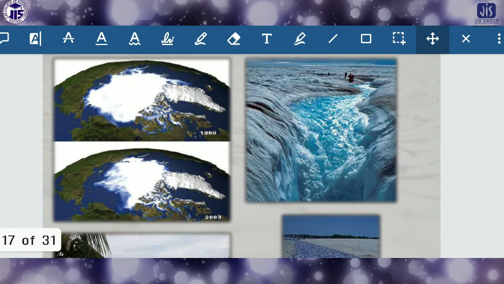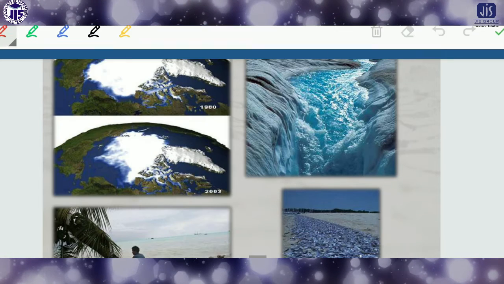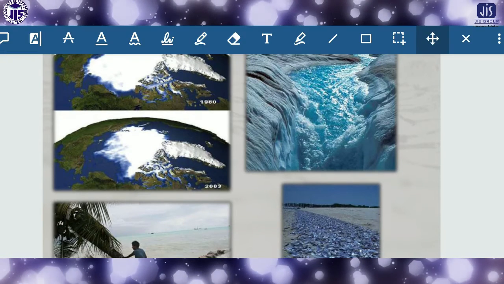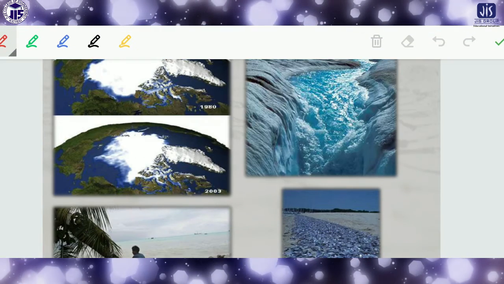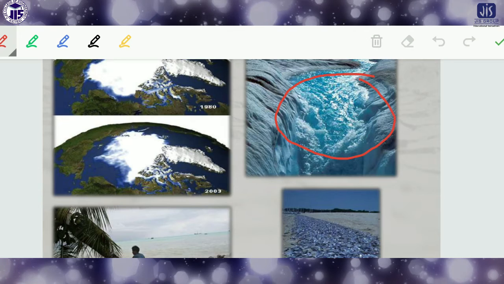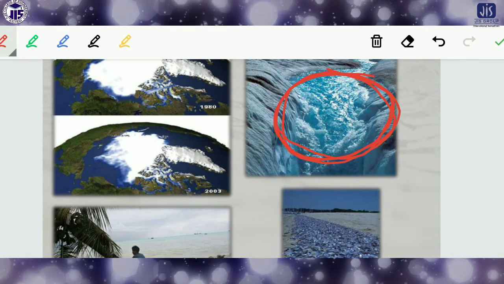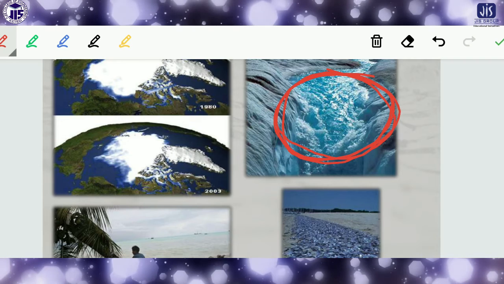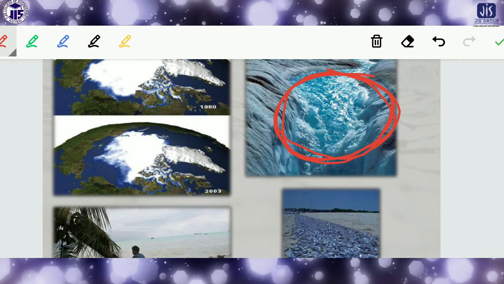Now look, this is another pathetic situation. Previously in this area, look here, there was an iceberg. Okay, but nowadays what happened, the ice has totally melted. Okay, and the melting of the ice produces some water, and look at the picture of the earth's surface.